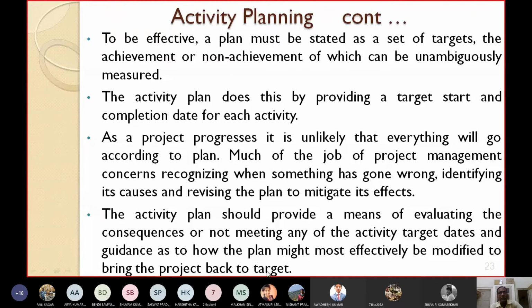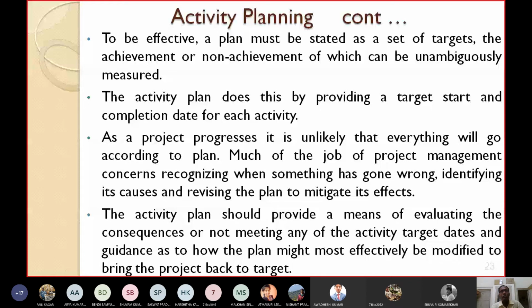So what remedial actions should you take? You have already deviated, but what remedial actions can you take so that you can bring the project back to the target? For example, you can hire more manpower. You can ask your employees to work overtime or in the evening beyond office hours. What remedial actions should you take so that you will be able to bring the project back to target?